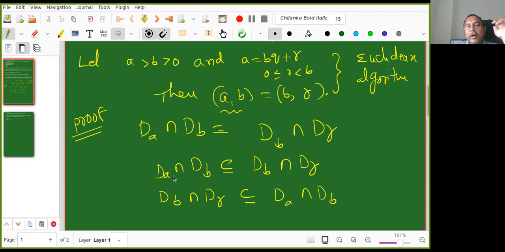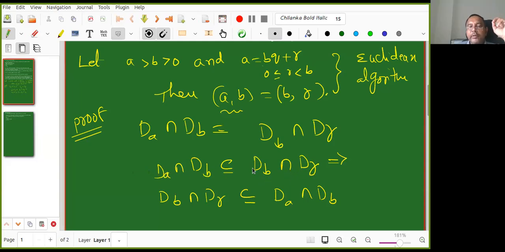Now, what do you mean by an element in the intersection? It is in both the sets, right? This is a subset of this means it is sufficient to show that if an element divides A and B, it also divides R.